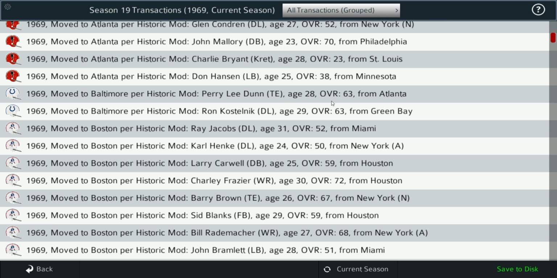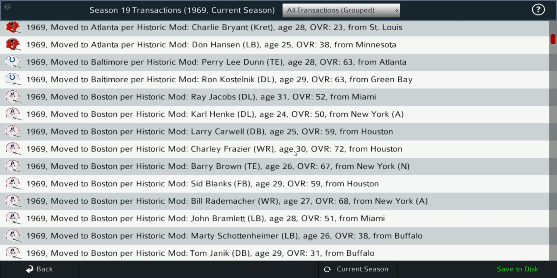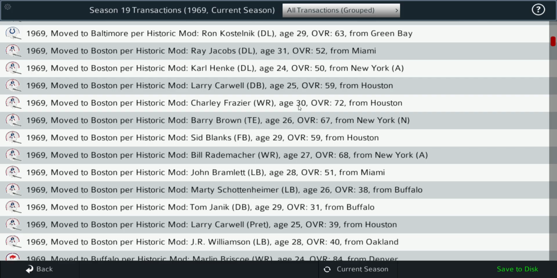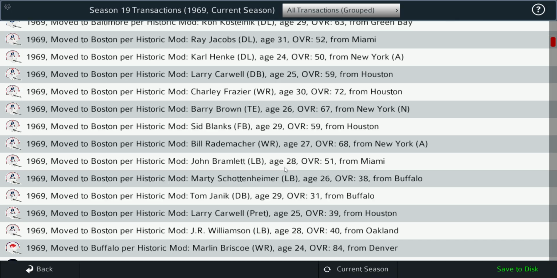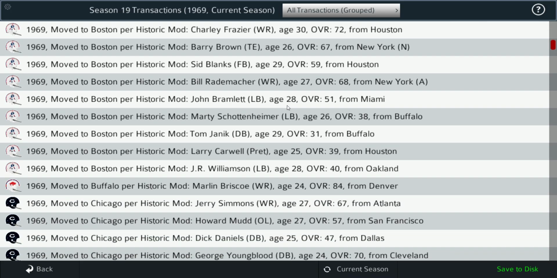The Colts only had really two major moves. It looks like they signed Ron Kostelnik, I think I pronounced that correctly, a defensive lineman with the Packers. The Patriots had quite a few moves in the offseason. Charlie Frazier from Houston, they signed as a wide receiver. Let's see who else they've got.